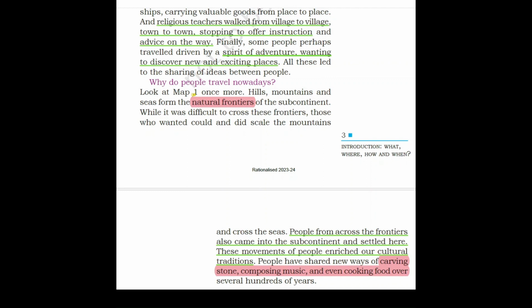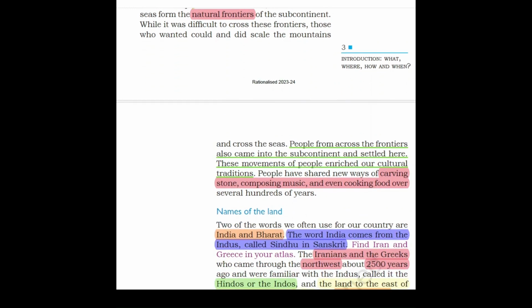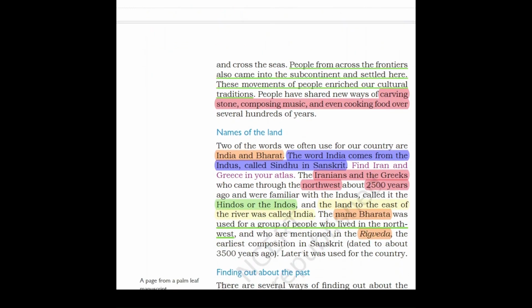Therefore, while it was difficult to cross these frontiers, those who wanted could and did scale the mountains and cross the seas. Mountains, children, are scaled and seas are crossed. People from across the frontiers also came into the subcontinent and settled here. These movements of people enriched our cultural traditions. Cultural traditions meaning we were enriched with better ways of lifestyle. People have shared new ways of carving stone, composing music, and even cooking food over several hundred years.